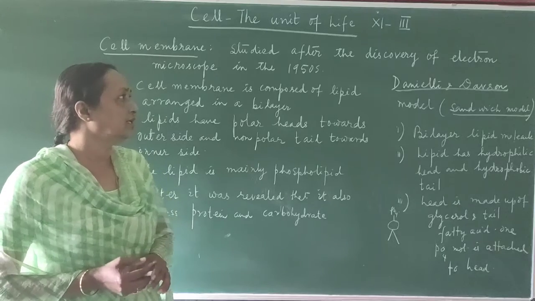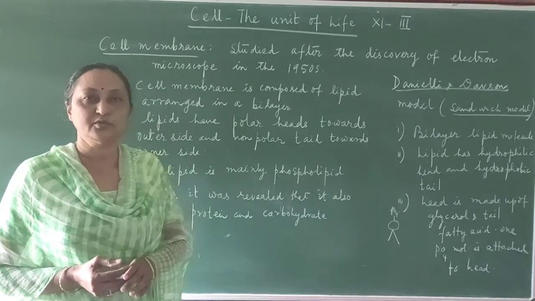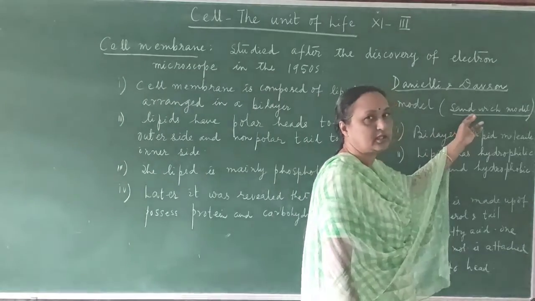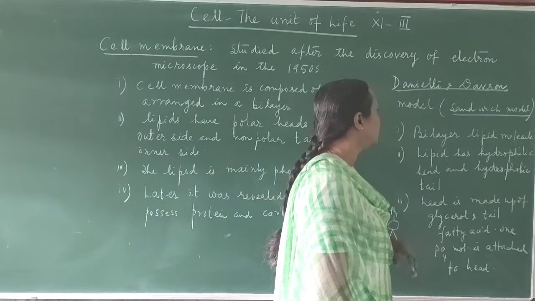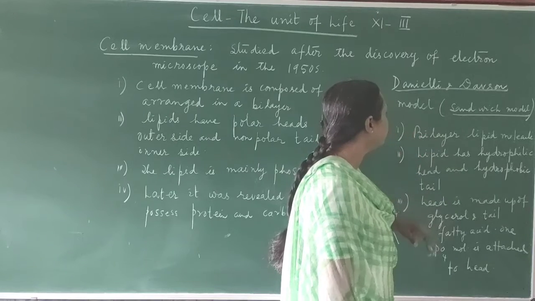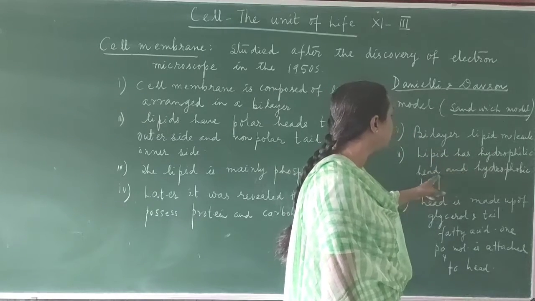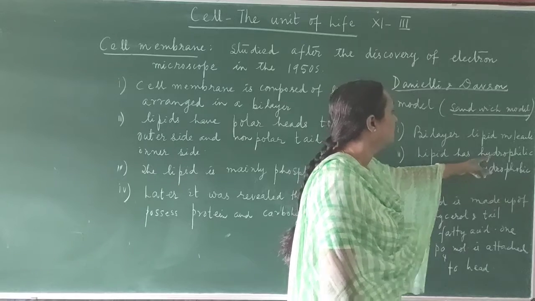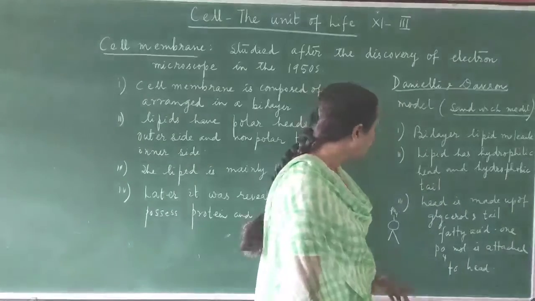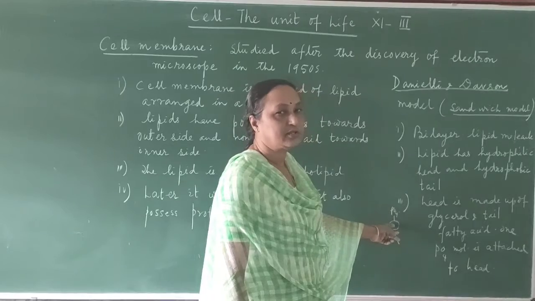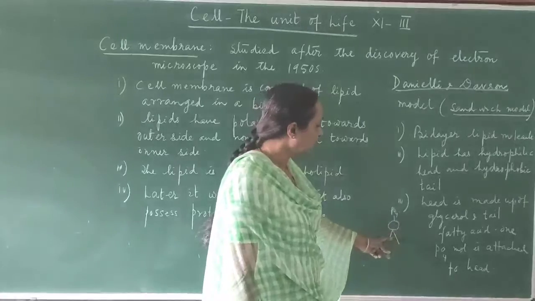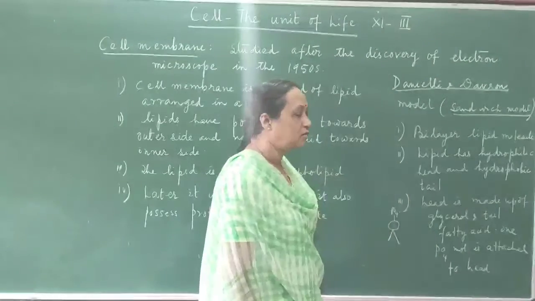One is the Danielli and Davson theory, and the other is the fluid mosaic theory. Danielli and Davson proposed the sandwich model, and as per their observation, the cell membrane is a bilayer lipid membrane, and the lipid has the hydrophilic head towards the outer side and the hydrophobic tail towards the inside. This is the head towards the outer side, and this is the tail. The head is hydrophilic, and the two tails are hydrophobic.